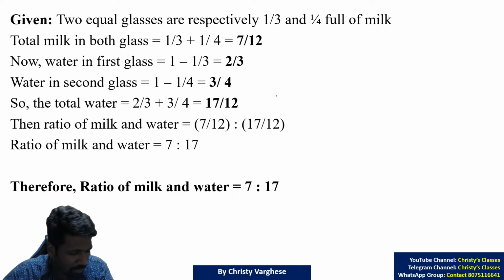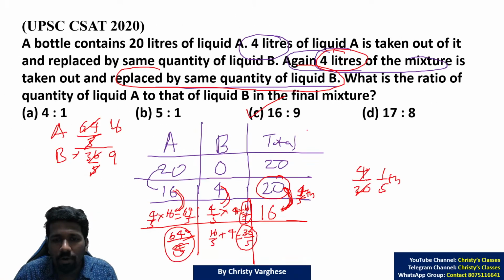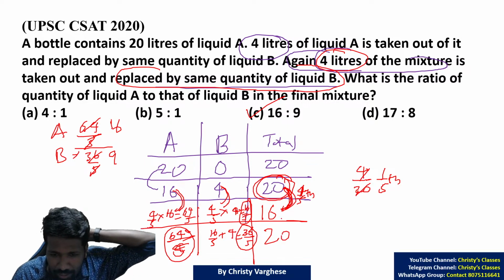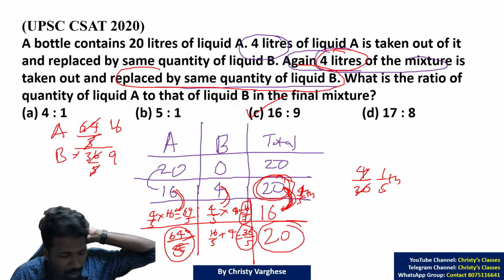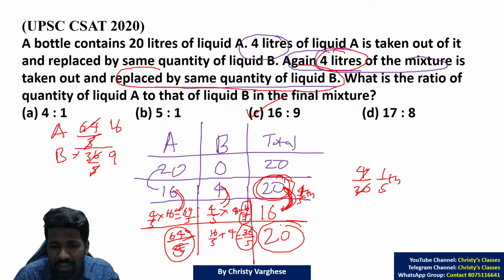Last step not clear. The last step is, the question is saying that an equal amount of B is added. 4 liter of total is taken, and to keep the total as 20 liter, the idea is you have to always keep the total as 20. To keep the total as 20, you are adding 4 liter of B again.